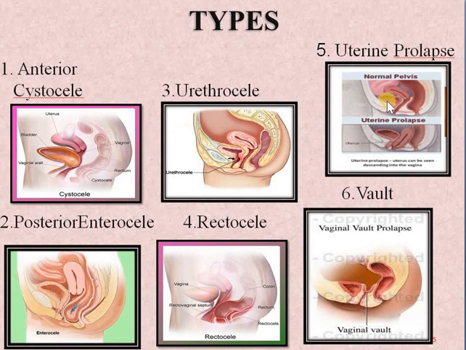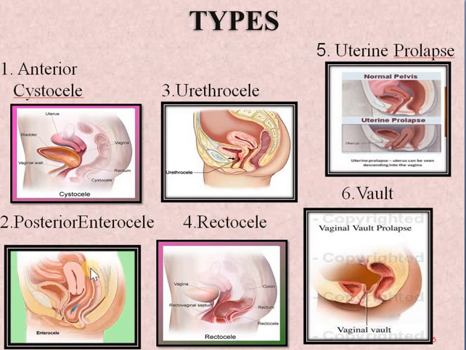If you see, this picture will give us a better understanding. This is the picture of anterior wall prolapse. Cystocele is prolapse of the bladder into the anterior vaginal wall. Next is urethrocele, that is prolapse of the urethra in the anterior vaginal wall. Here you can see the urethra prolapsing, and here the bladder prolapsing. In clinical examination, how do we differentiate? If there is bulging in the anterior vaginal wall in the upper area, then it is bladder prolapse. In the lower one third, then it is urethral prolapse.